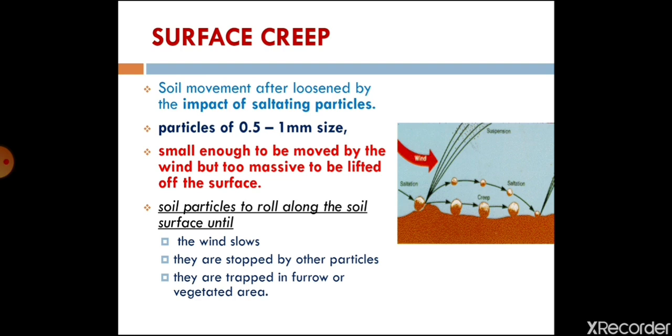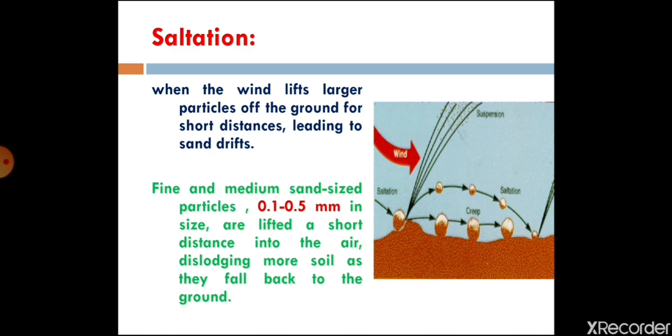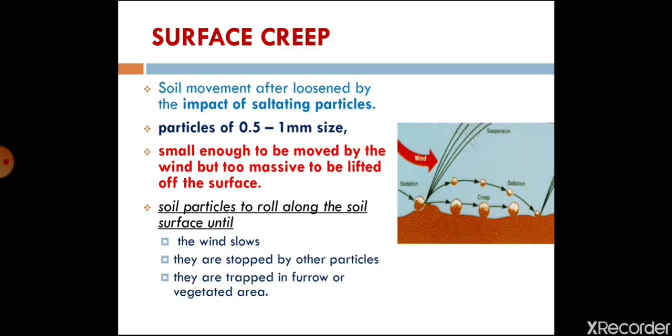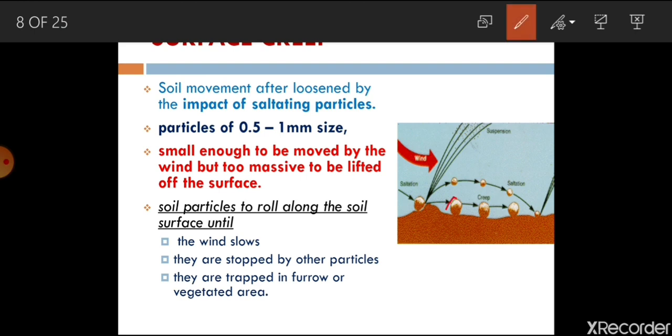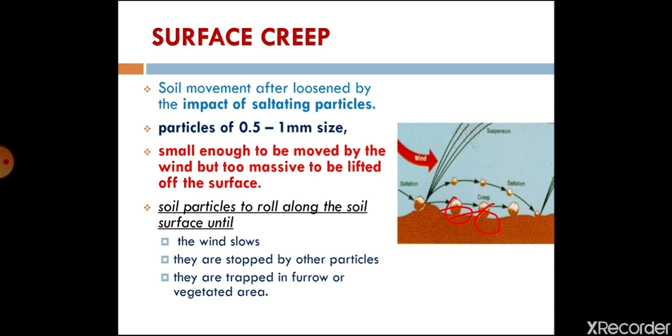These particles are small enough to be moved by the wind, but too heavy to be lifted by the air. That is surface creep. Here you can see the bigger one is under surface creep or creeping.